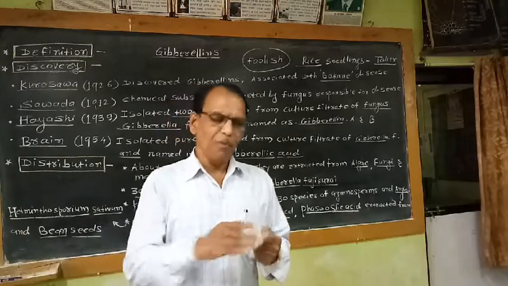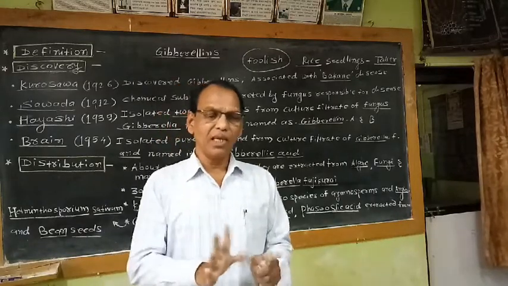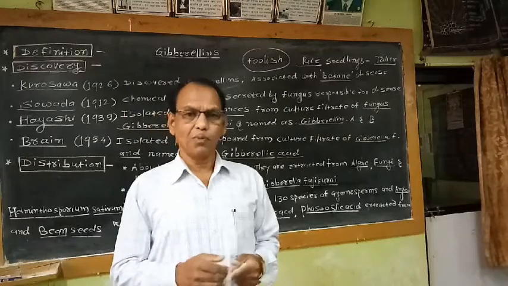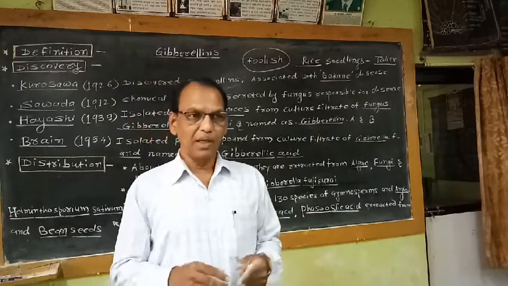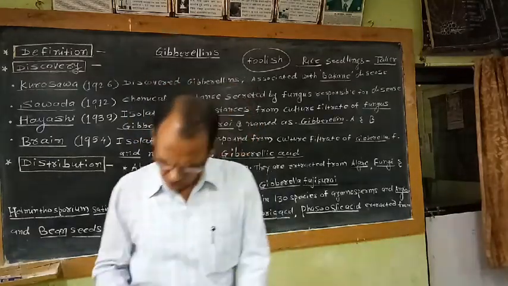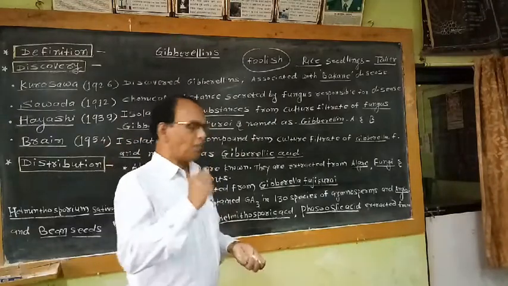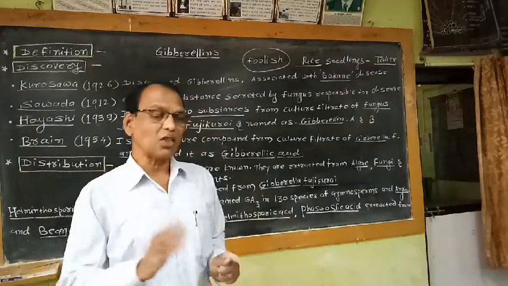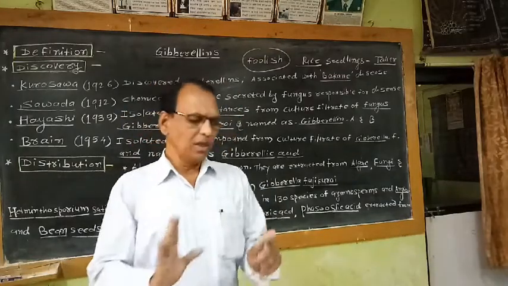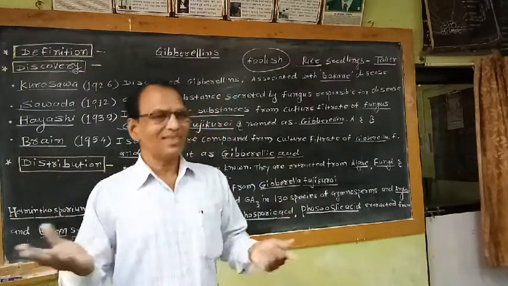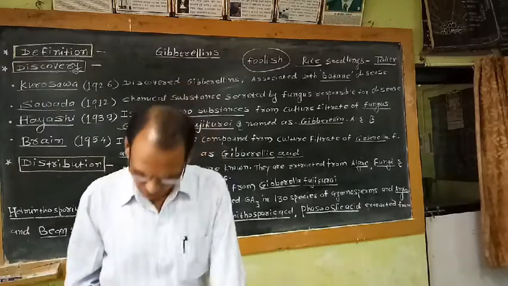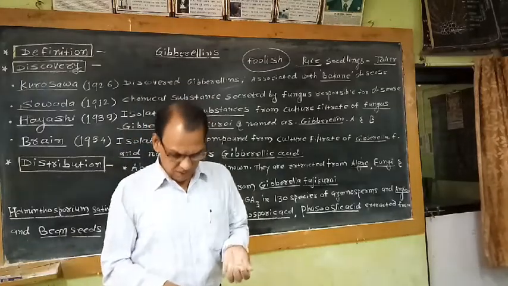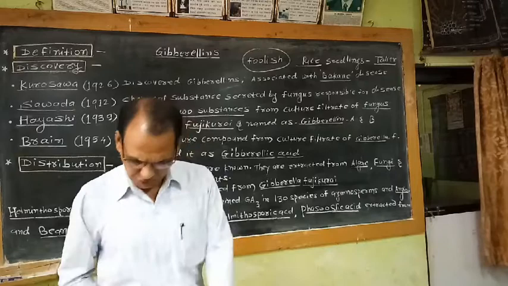So if the number of female flowers is maximum, then there is a possibility of more fruit development. That means due to spraying the gibberellin solution in appropriate concentration, if we reverse the sex of the male flower into the female flower, the fruit formation process is enhanced and it is beneficial for the farmers. So this is the next physiological role, reversion in sex expression.